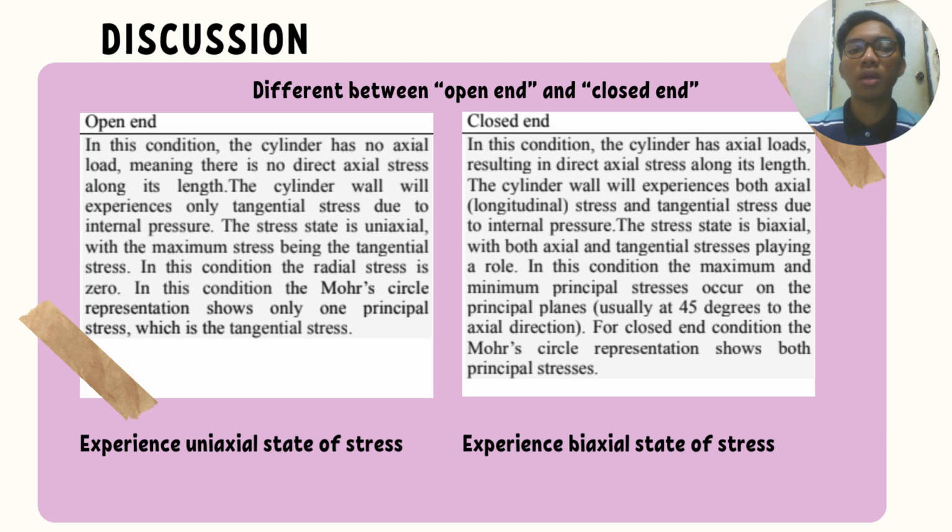Next, for closed end. In this condition, the cylinder has axial load resulting in direct axial stress along its length. The cylinder wall will experience both axial, longitudinal stress and tangential stress due to internal pressure. The stress state is biaxial, with both axial and tangential stress playing a role. In this condition, the maximum and minimum principal stress occur in the principal planes, usually at 45 degrees to the axial direction. For the closed end condition, the Mohr's circle representation shows both principal stresses.